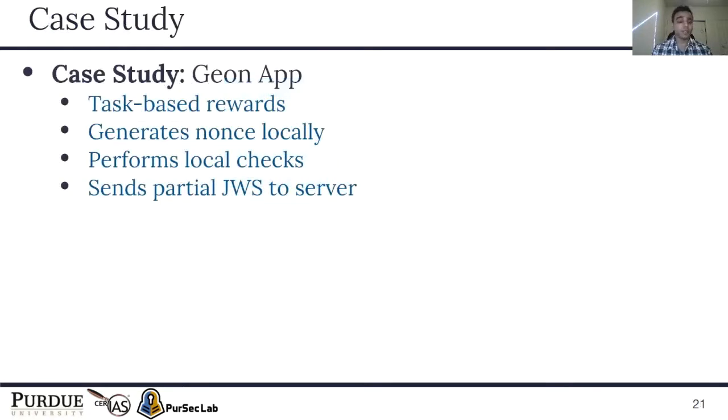For example, there was an app called Geon that provided users with rewards after they had performed certain tasks. This app was misusing the API in three ways: it was generating the nonce locally, it was performing local checks, and it was not completely sending the JWS to the server.